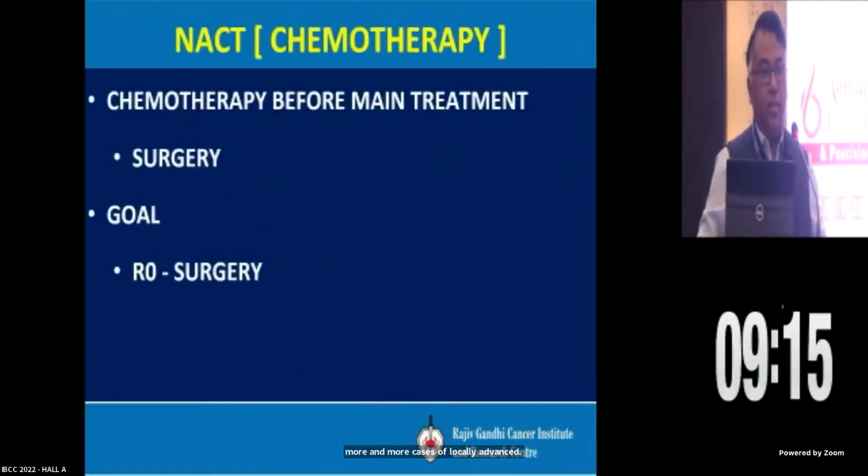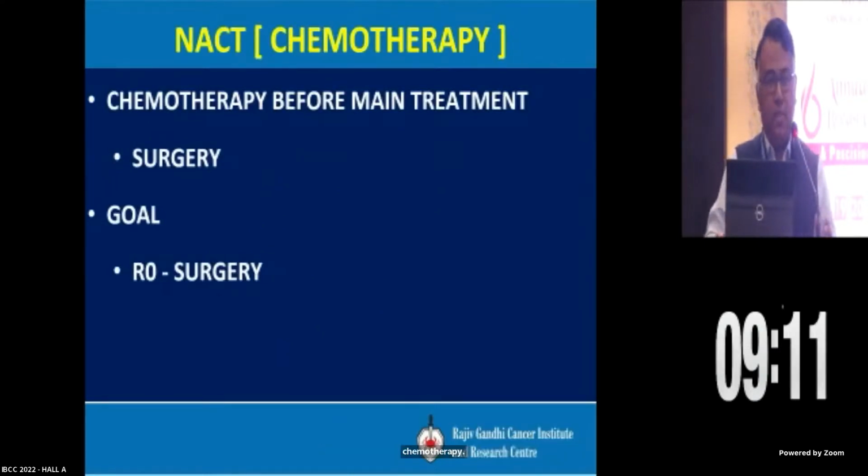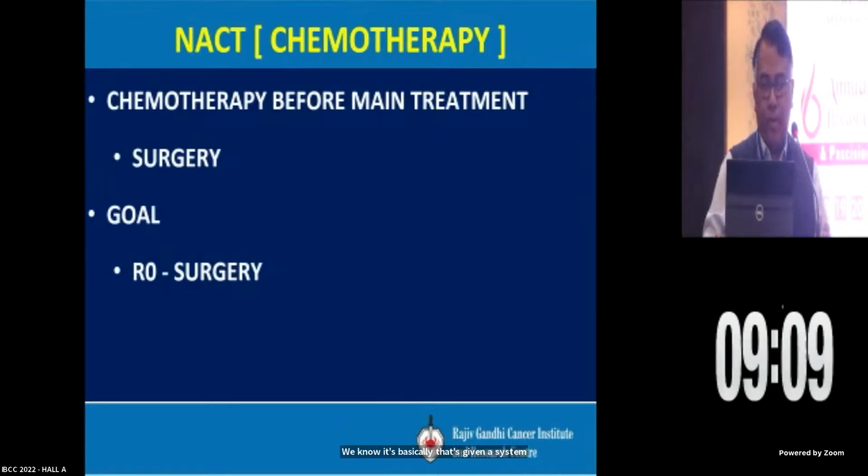So first, NSCT, in terms of chemotherapy, we know it's basically a systemic treatment given before the main treatment, which is surgery. And the goal is obviously to do R0 resection, because once you achieve R0 resection, that's how all the prognostic factors improve.